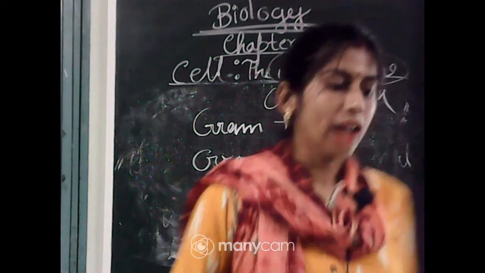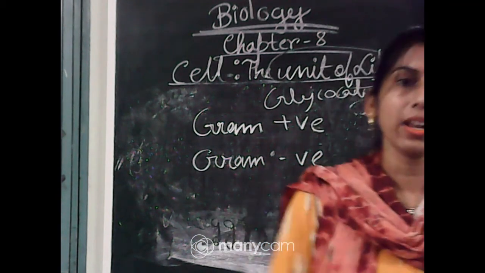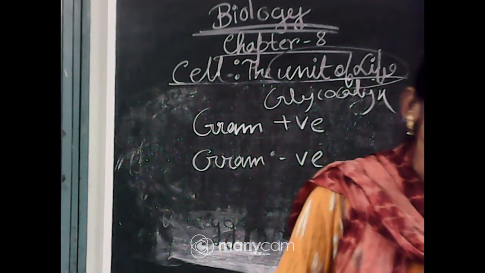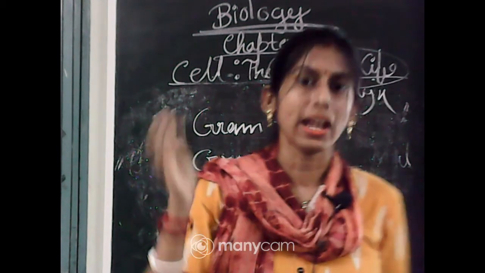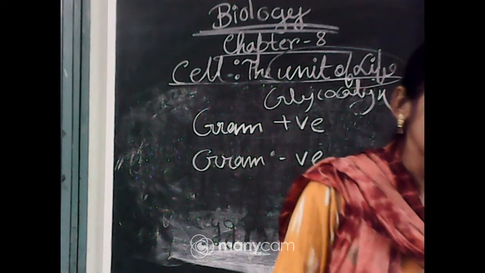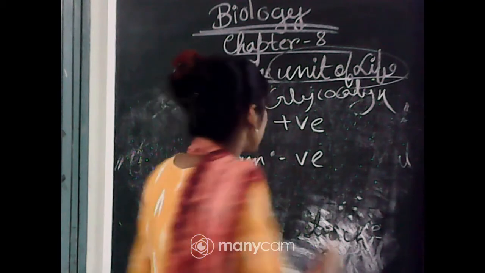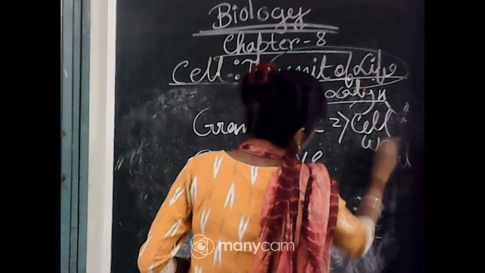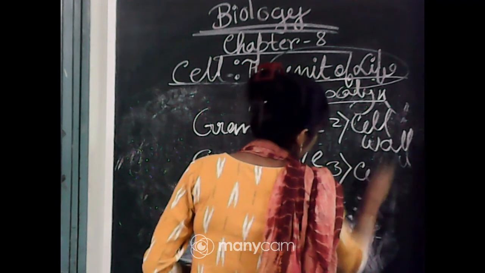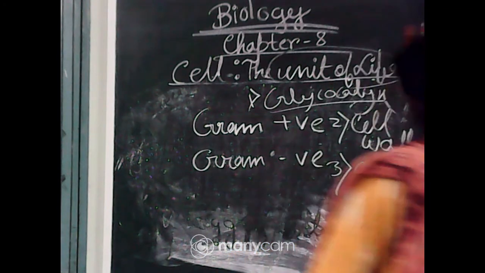Glycocalyx is the outermost covering, found beside the cell wall. If we consider the outer covering of prokaryotes, or the cell envelope of bacteria, first we will get glycocalyx, then the cell wall, and after that the cell membrane. These three structures are present in the outer envelope of prokaryotes.